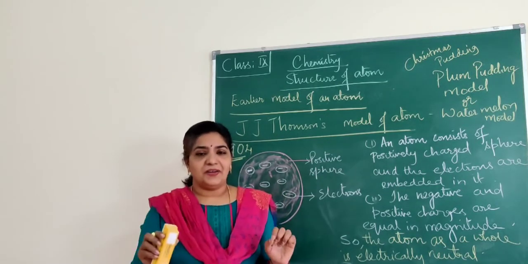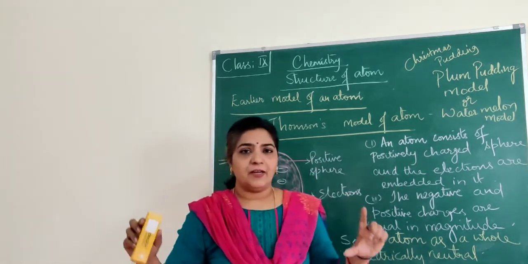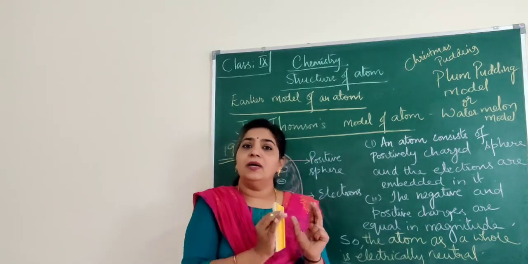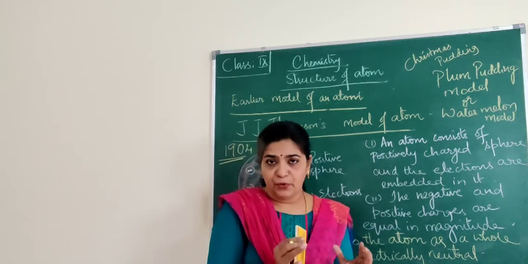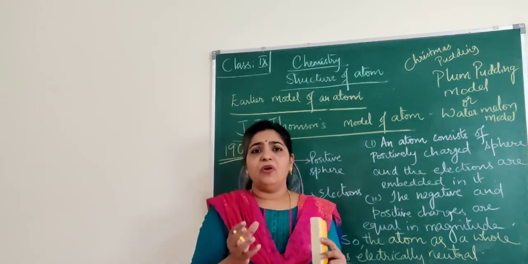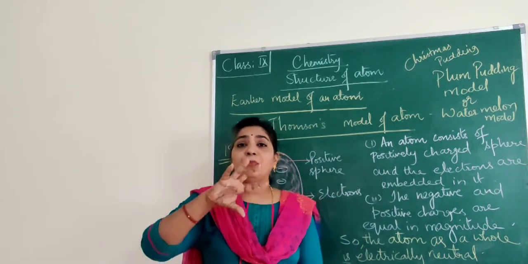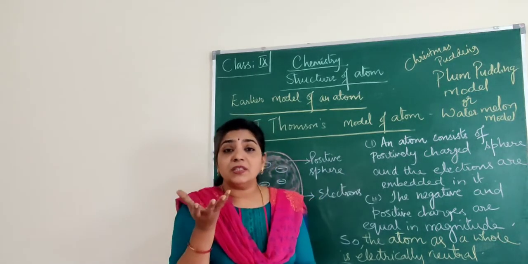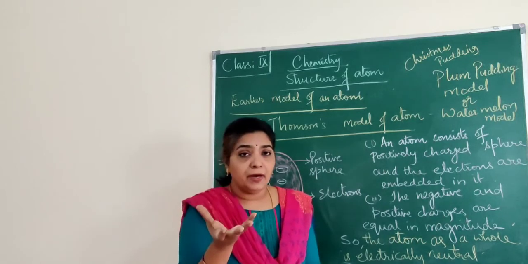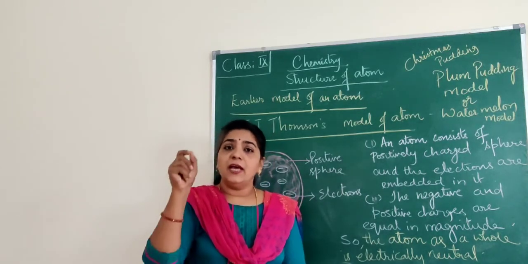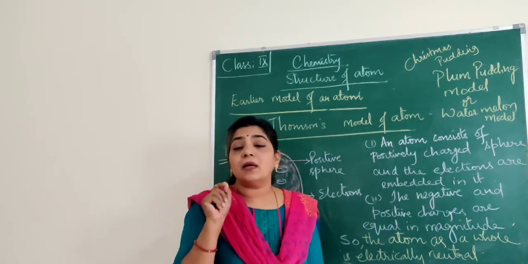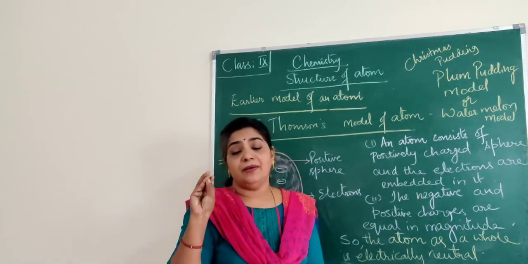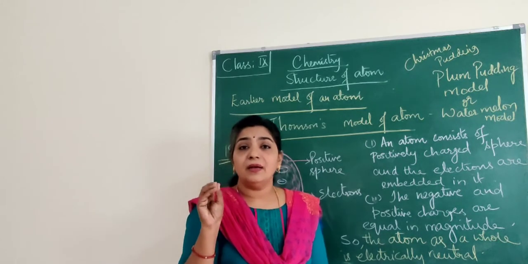According to him, the structure of an atom can be related to a pudding, that is, plum pudding or plum cake. The pudding part, he said, is the positive charge. In that pudding you find the black currants, which are nothing but dried raisins, dried grapes.